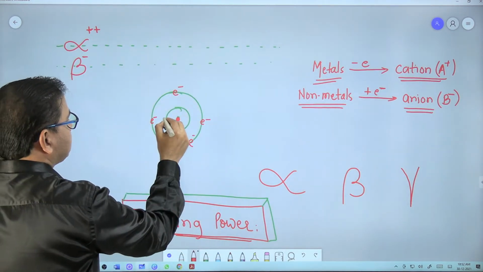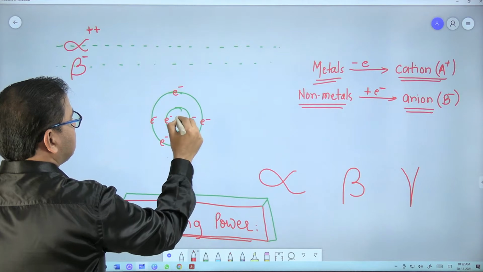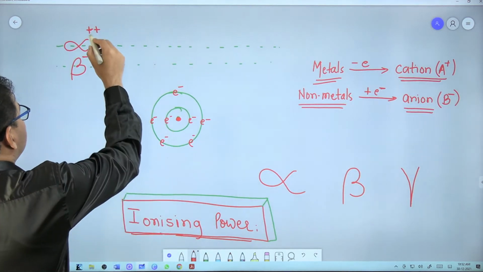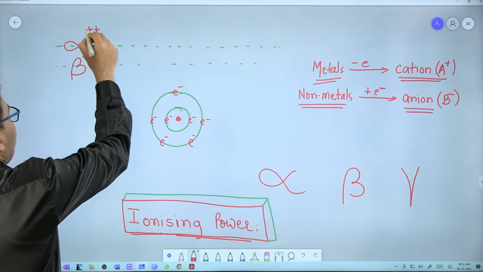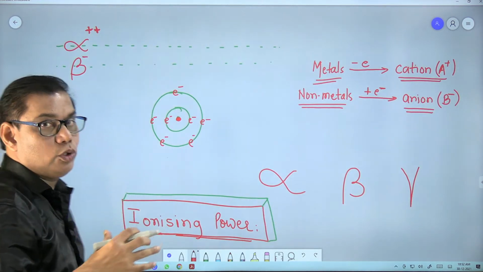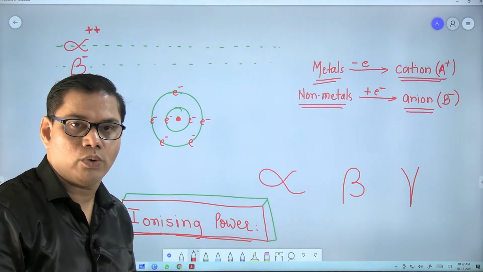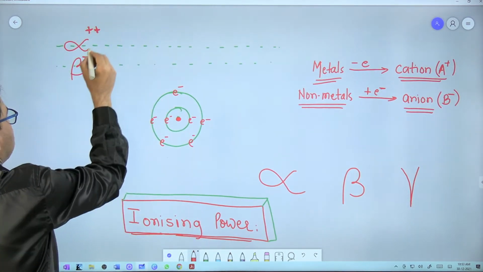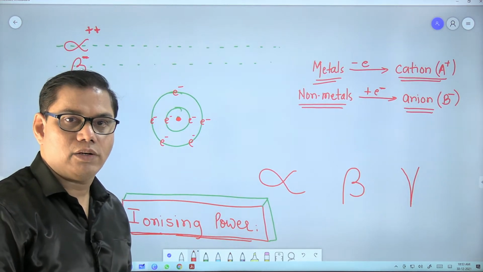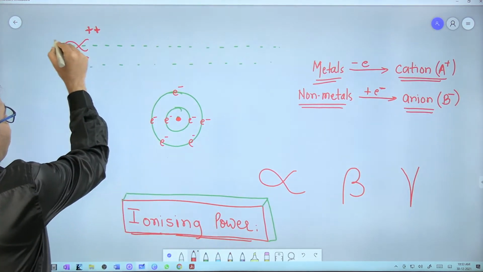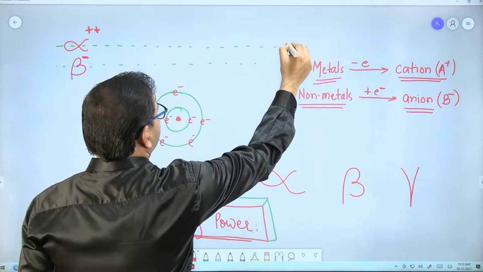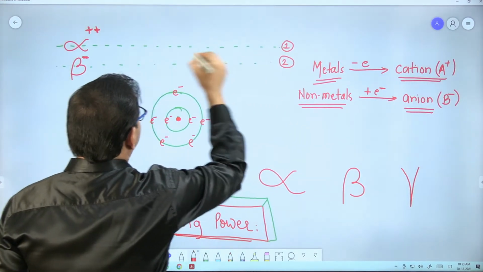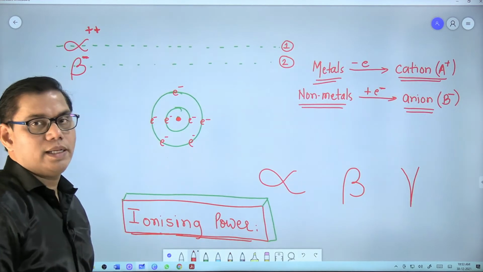You can see I have drawn this atom with the nucleus at the center, first shell 2 electrons and some electrons in the second shell. You will see that this is the alpha radiation with 2 positive charges because of 2 protons. It has 2 protons and 2 neutrons. Neutrons are neutral, but these 2 protons contribute to the 2 positive charges. A beta particle is nothing but an electron, so it has a negative charge. First I have shown this number 1 is a path through which the alpha particle is passing, and second is a path through which the beta particle is passing.